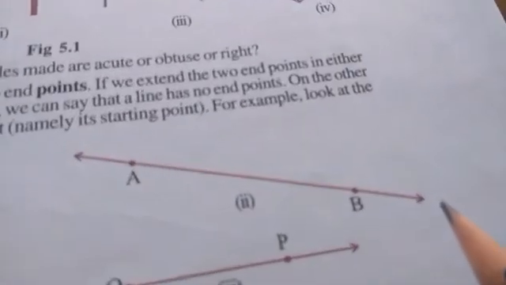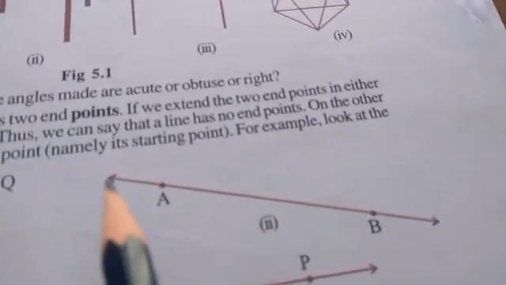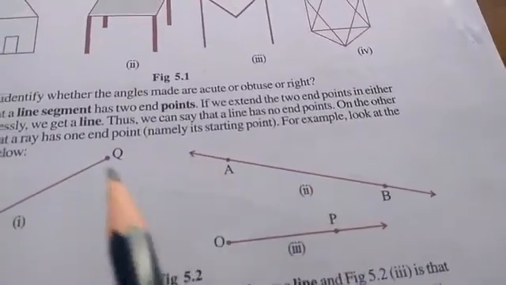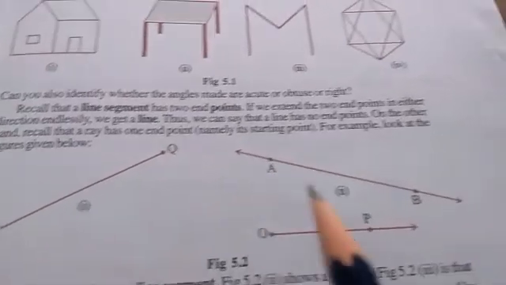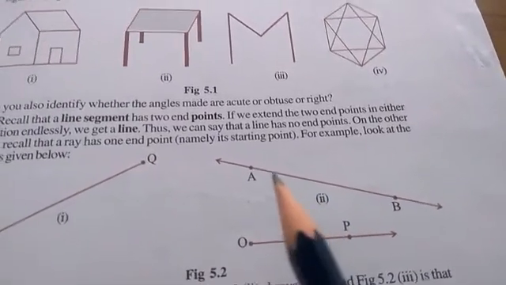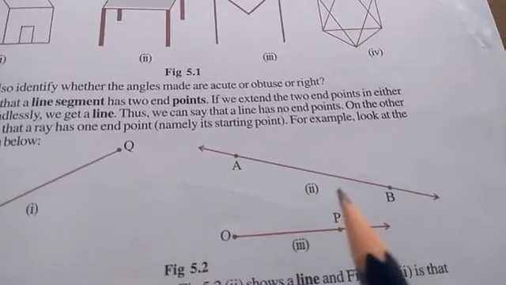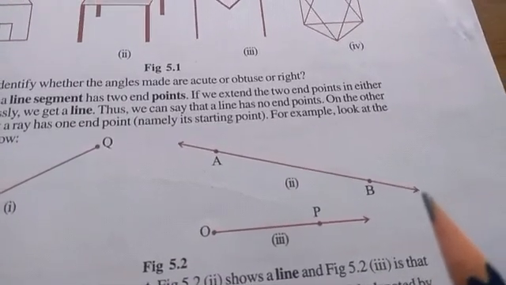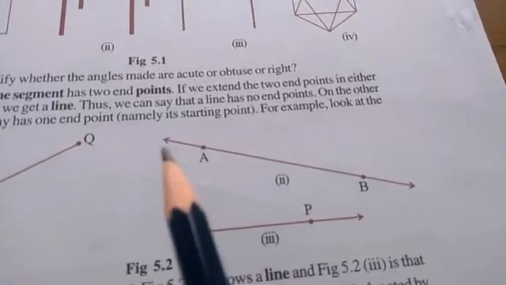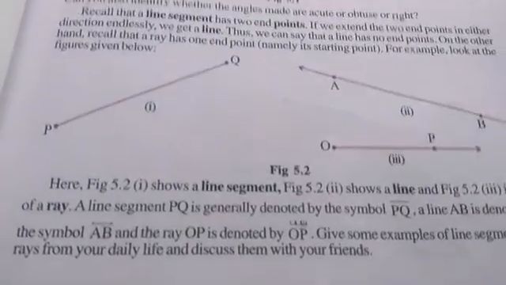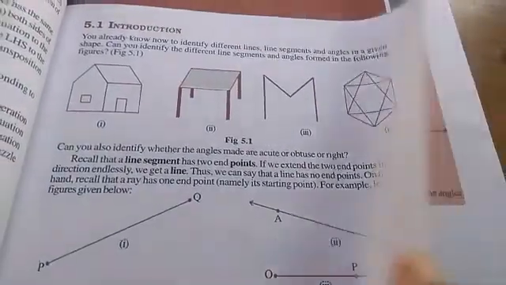This arrow stands for extension. Okay, now it extends. So this is line segment and this is line. Remember, whenever you say line segment, it has two fixed points, but a line doesn't have two fixed points. Okay, it extends endlessly in both the directions. Clear? And this is given in page number 93. Remember this. So let me show you in the book what the things are given in the book.